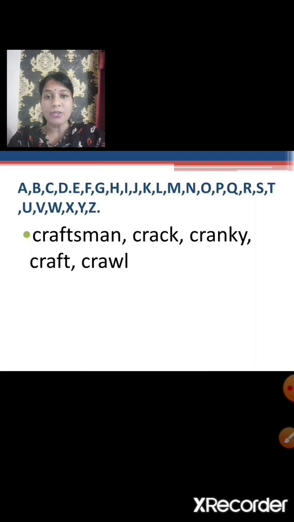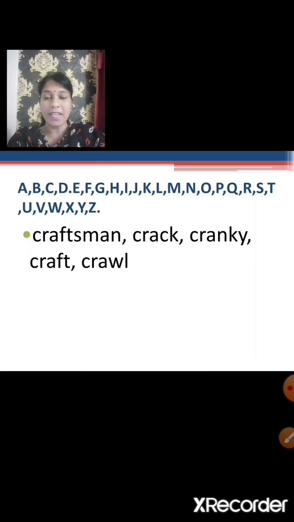Crack means to break something open. Cranky is a person who gets easily irritated or annoyed. Craft is an activity or job which requires skill using hands. Crawl means to move slowly using hands and knees with body close to the ground.